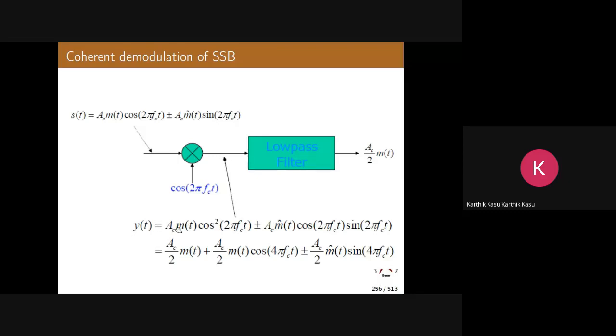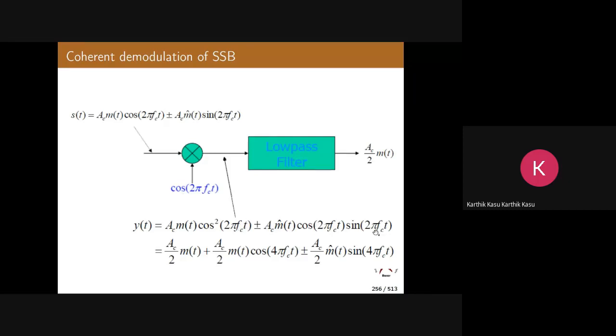What is y of t? AC m of t cos square 2 pi f c t plus or minus AC m hat of t sin 2 pi f c t, into cos 2 pi f c t. We are multiplying S of t with cos 2 pi f c t.